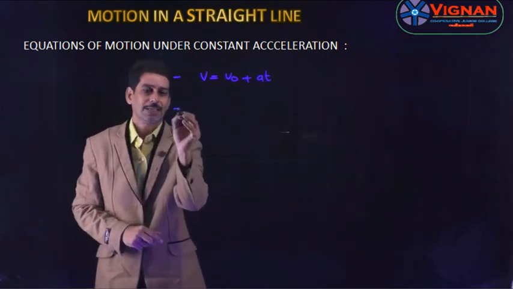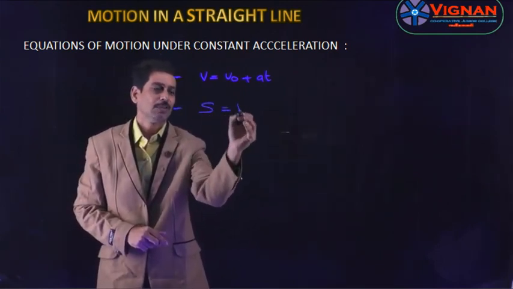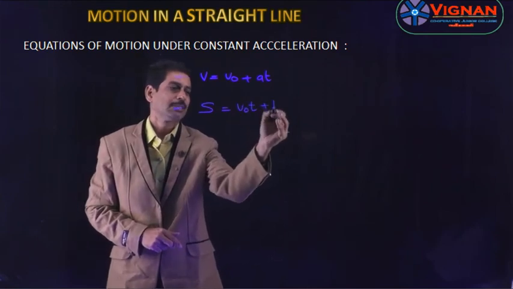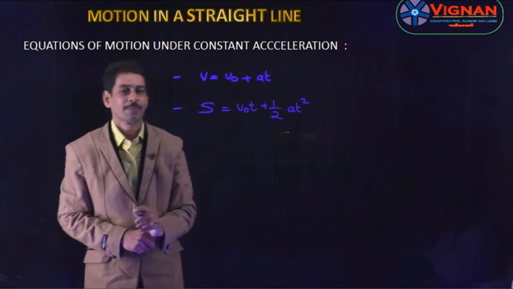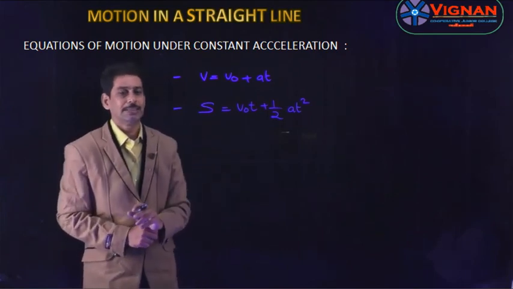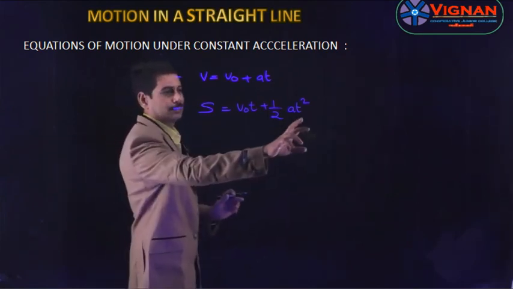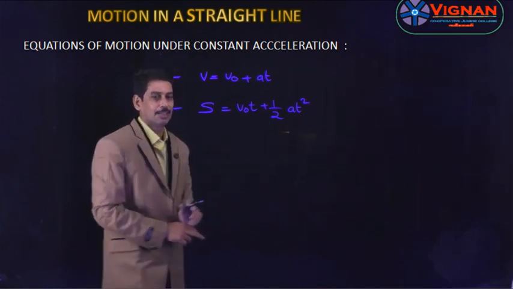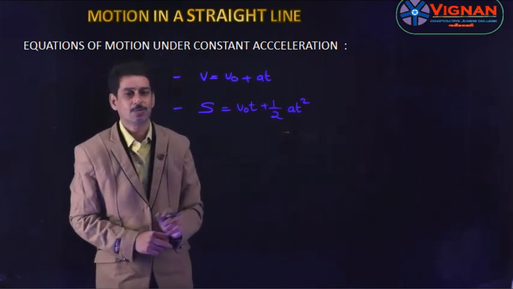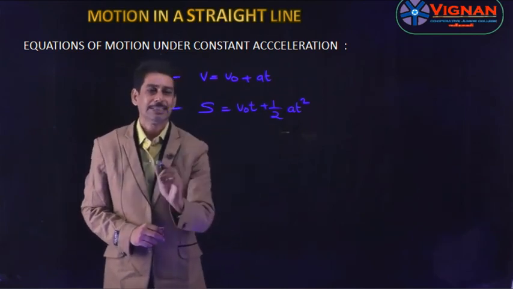Coming to the second equation, s = v₀t + ½at². This equation is used to find the distance traveled in t seconds. Here t is the time, a is the acceleration, and v₀ is the initial velocity. So this equation is used to find the distance traveled in t seconds.